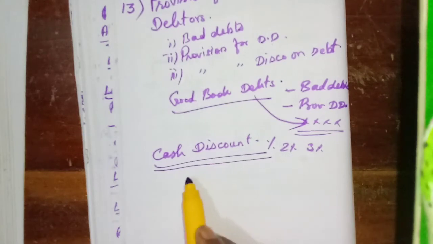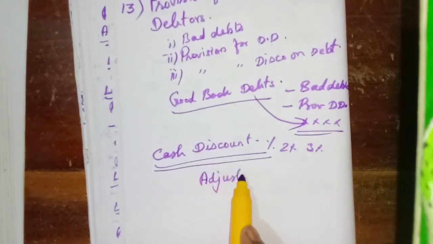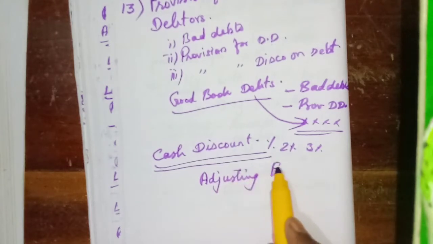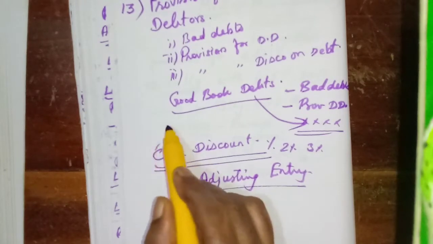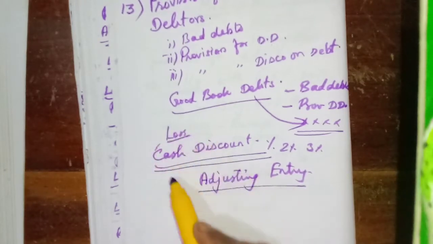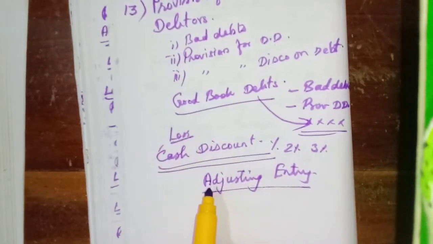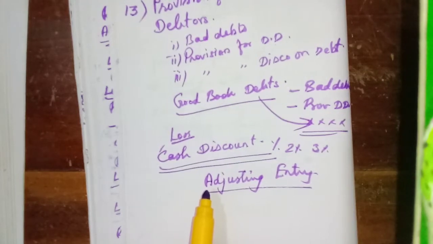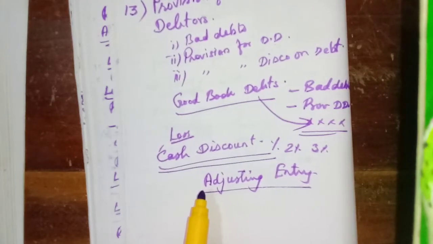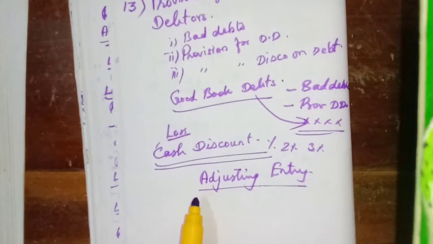For this one, what is the adjusting entry? Here it is a loss, isn't it? This loss is a charge against profit, so the profit and loss account must be debited.